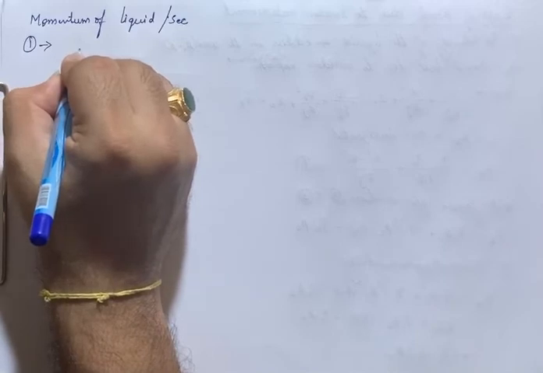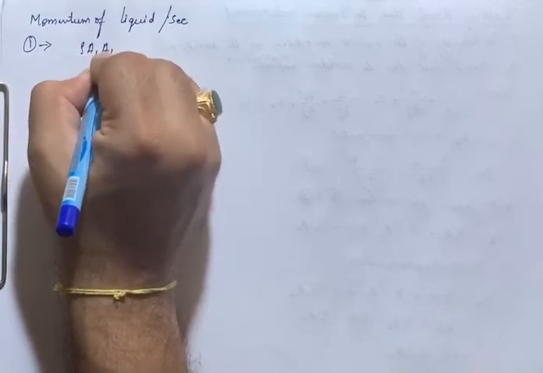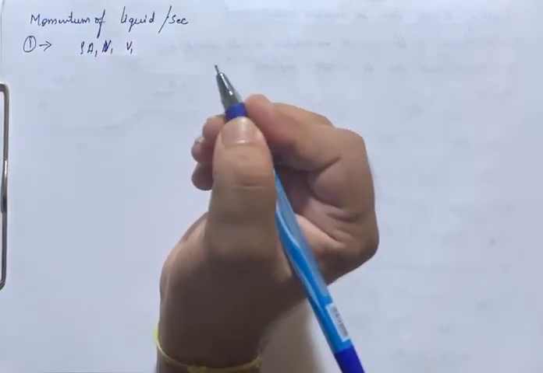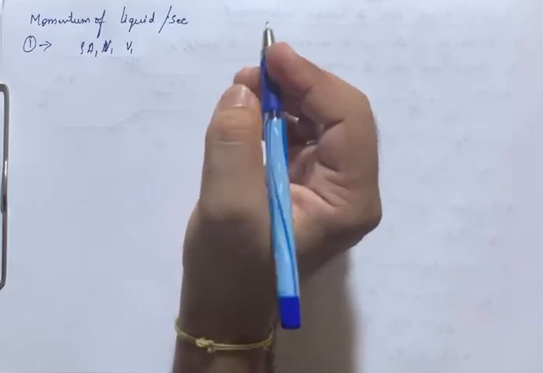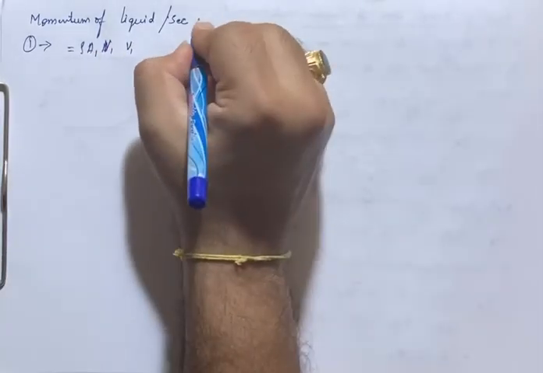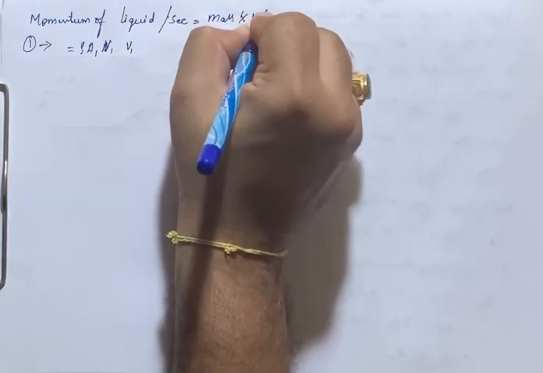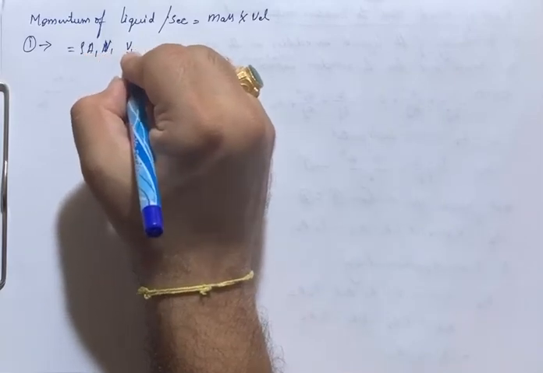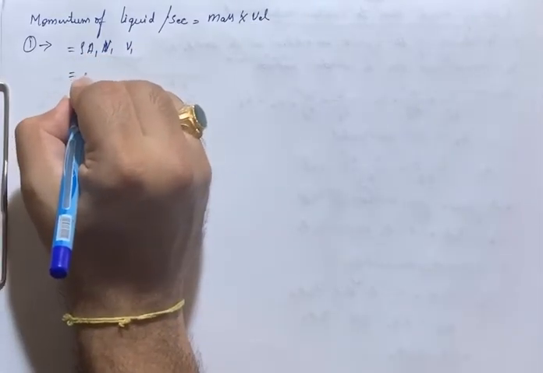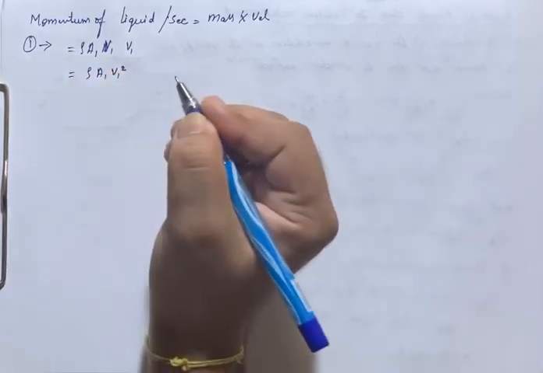In section 1 this becomes rho A1 V1 into V1. What is the momentum? Momentum is nothing but the mass into velocity. Rho A1 V1 is the mass flow rate, and multiplied by V1, that is the momentum. So this becomes rho A1 V1 square.